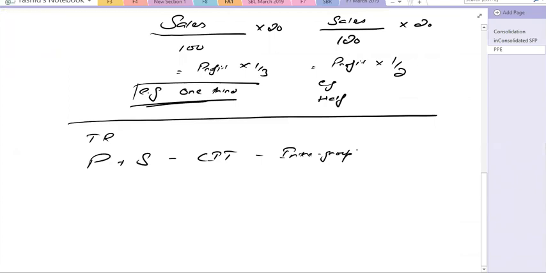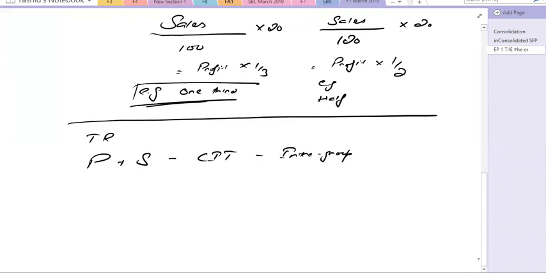Remember one thing that I said last day, that you need to remove the intra-group balances. Intra-group balances mean the parent and subsidiary have traded with each other, and obviously if they have traded with each other, in one's books there will be a receivable and in the other's books there will be a payable. So because this is a single entity, you need to remove the balances.